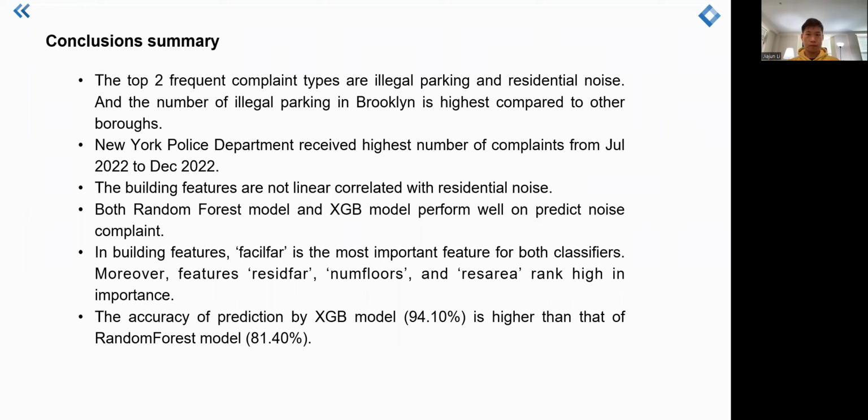Our random forest model and XGBoost model perform well on predicting noise complaints. For feature importance, the residential maximum allowed area, number of floors, and the residential area ranked high. Our XGBoost has a 94% accuracy, which is higher than that of the random forest model with 81.40% accuracy.